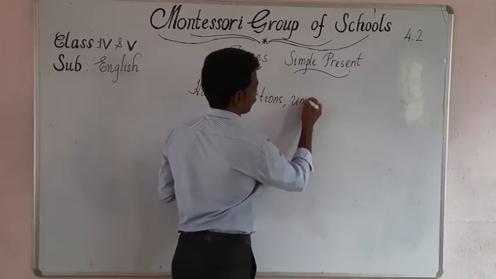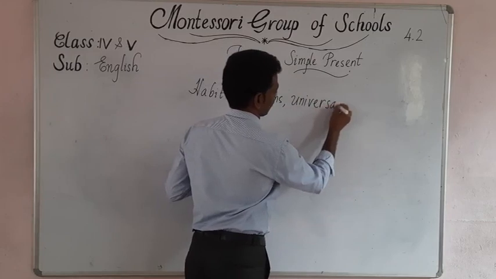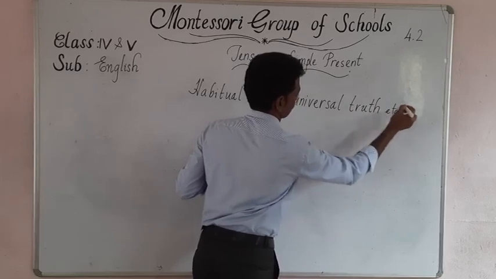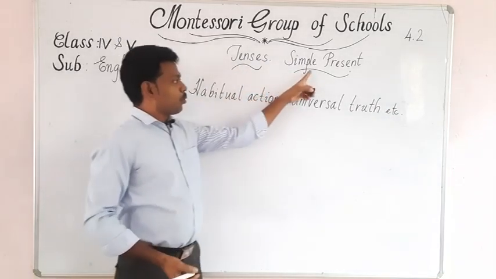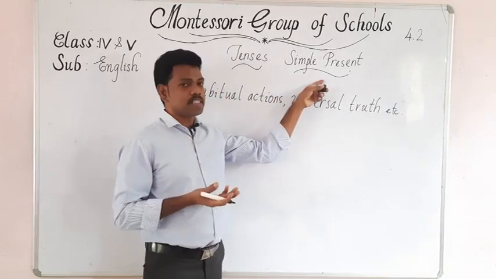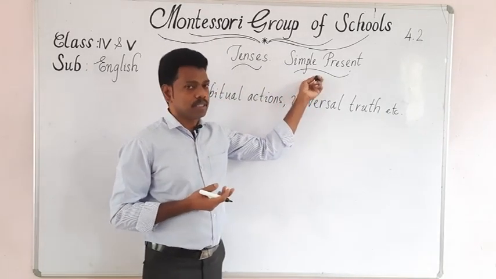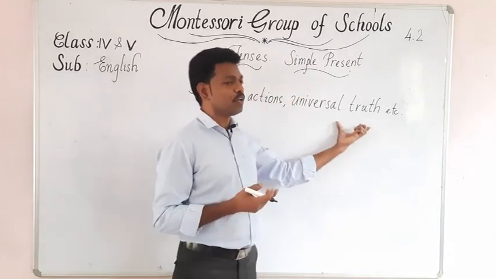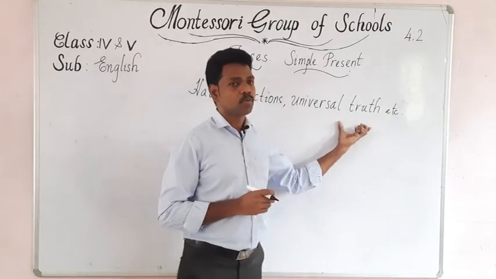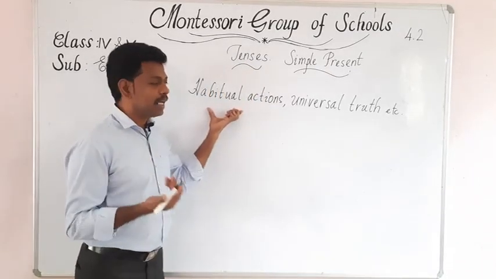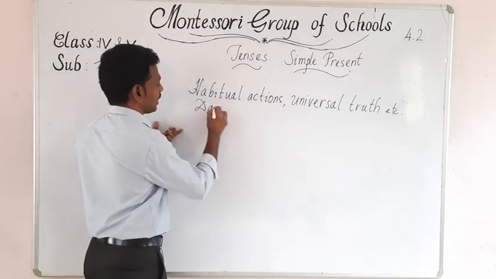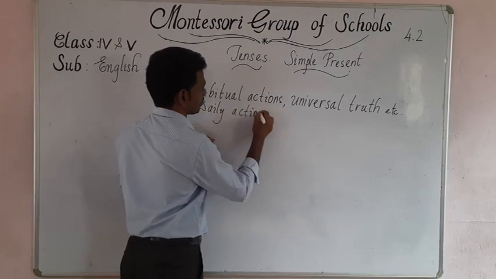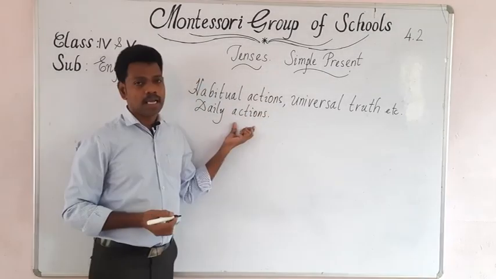or universal truth. So, when we use simple present tense, we try to express them only in simple present. What are they? The habitual actions and the universal truth, etc. What do you mean by habitual action? The daily activities, all the things we do daily, they are called habitual actions.